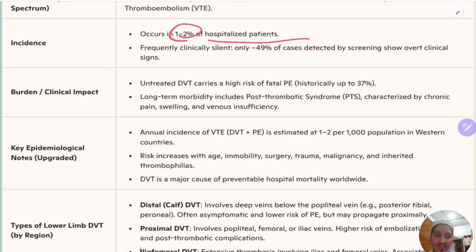In hospitalized patients, 50% are clinically silent. We should have a high suspicion. In the acute phase, it will cause pulmonary embolism. In the chronic phase, this will cause post thrombotic syndrome.